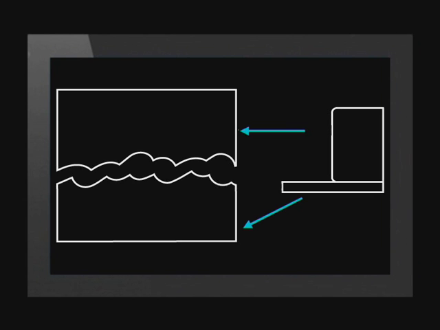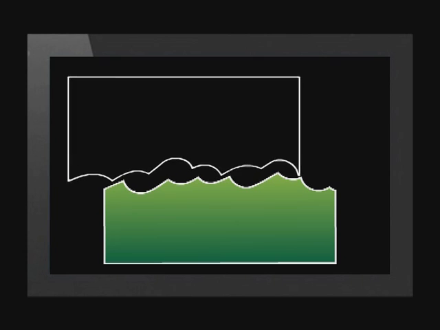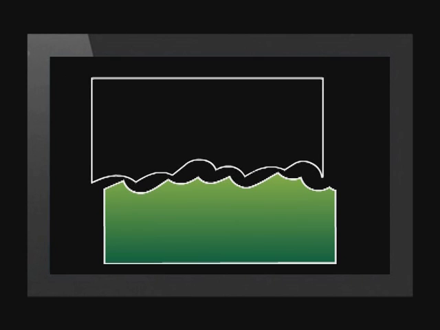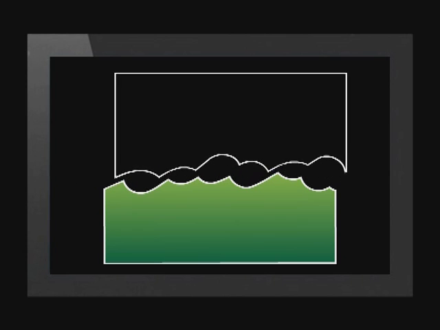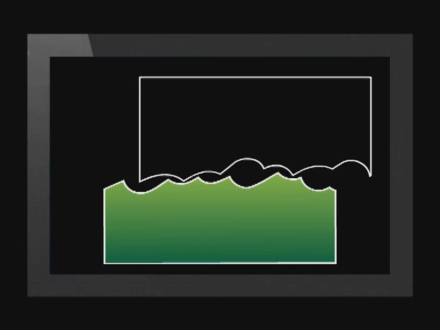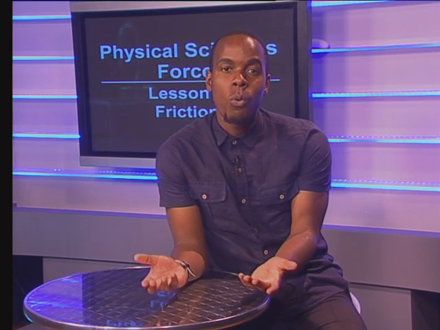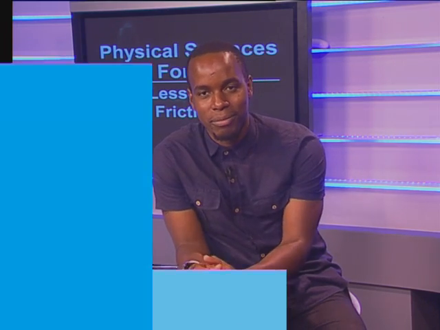Why? Let's imagine that we look at these two surfaces under a microscope. The surfaces are not smooth. They have jagged points. As the surfaces are pushed against one another, the jagged points of the two surfaces hook into one another. This happens even if both the surfaces are still, in other words, not moving. That is why there are two kinds of friction. Nelly, please tell us about these.